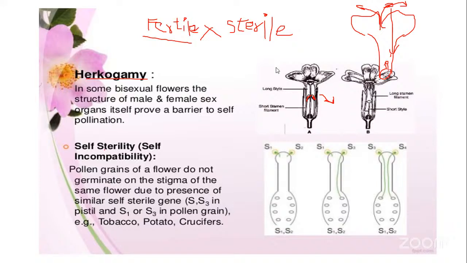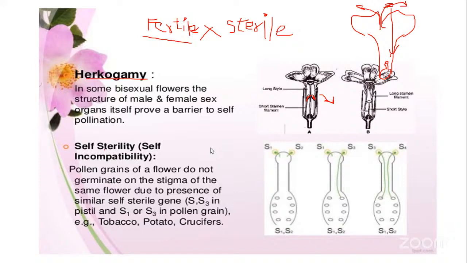So the presence of different levels of the style and the stamens is called the hercogamous type of condition, where only cross-pollination is carried out, and the male and female sexual organs both act like a barrier for avoiding self-pollination. So this is the second method adopted by the plant to ensure cross-pollination.